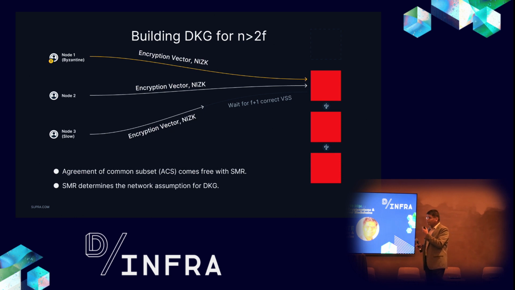So we have the exact same DKG available here, because the agreement on common subset problem, for those who know the exact definition, comes free with state machine replication or with the blockchain. That's the reason. The important thing to understand is that I'm not making any assumption about these links. Any of those links can be slow. So my node 3 is always a slow node, and still my protocol continues to function correctly in such an environment, right?